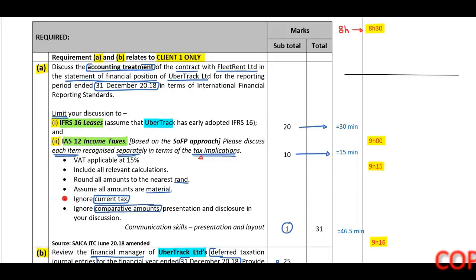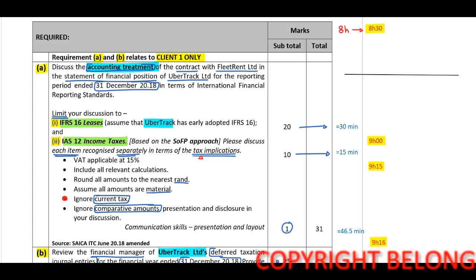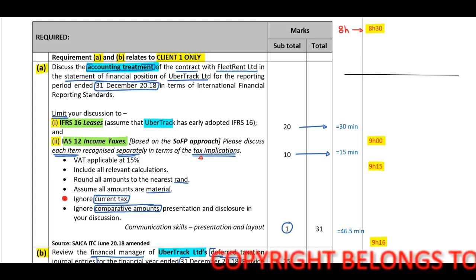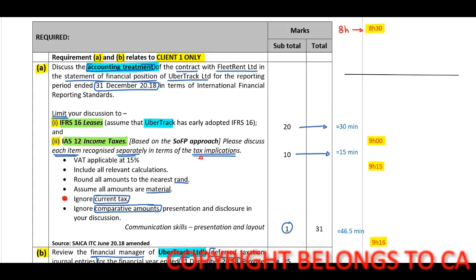Requirement A and B relates to client 1 only. A, discuss the accounting treatment. Now guys, stop right there. When you think about accounting treatment, I want you to link this to your timelines.